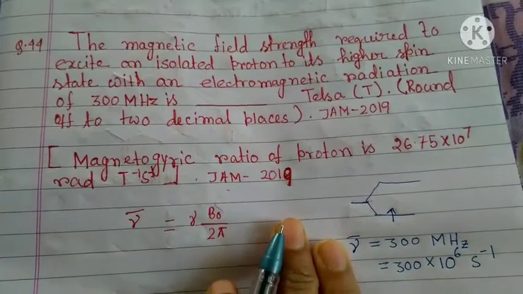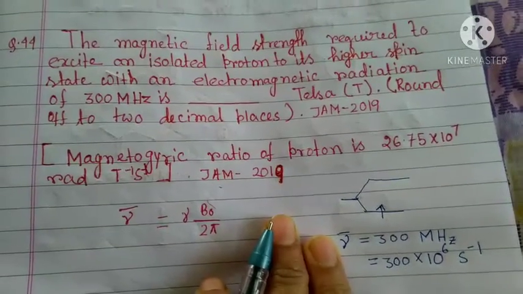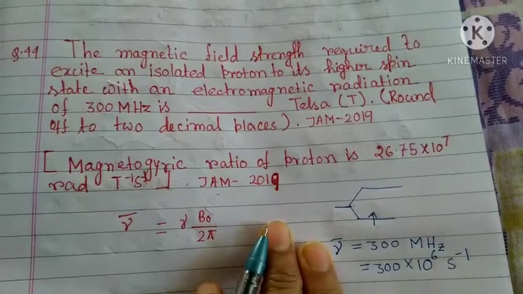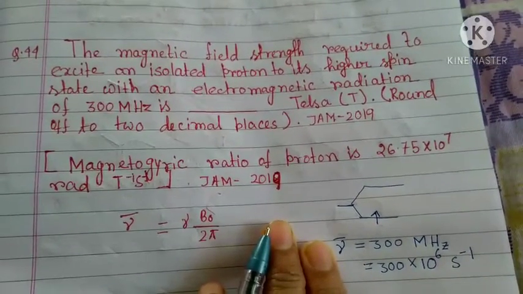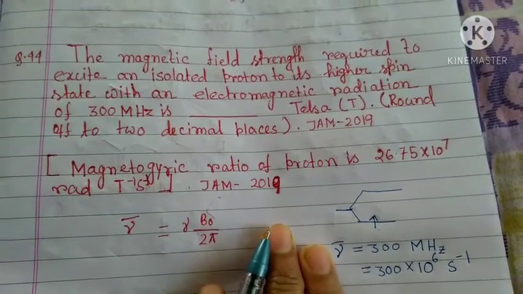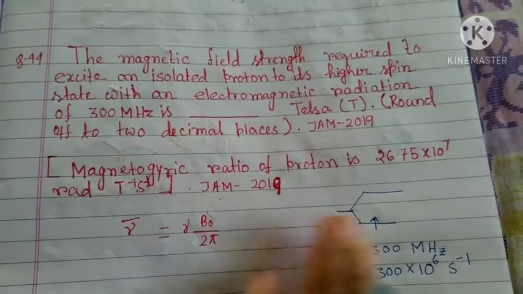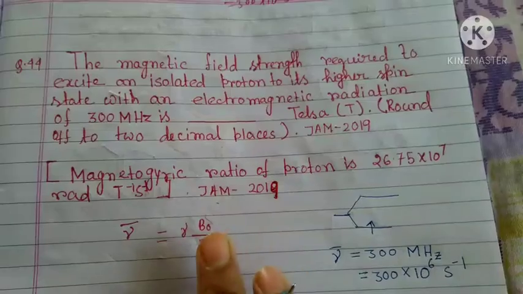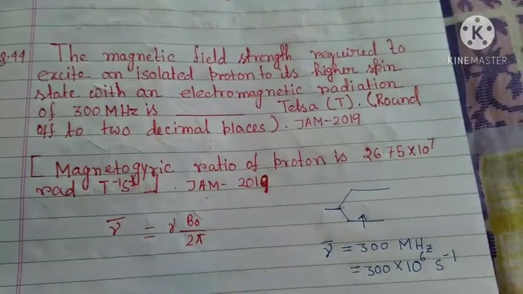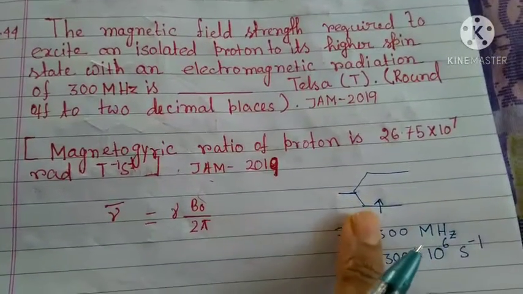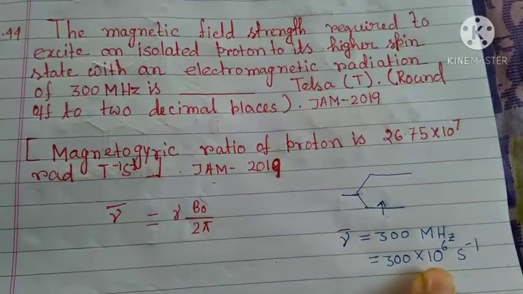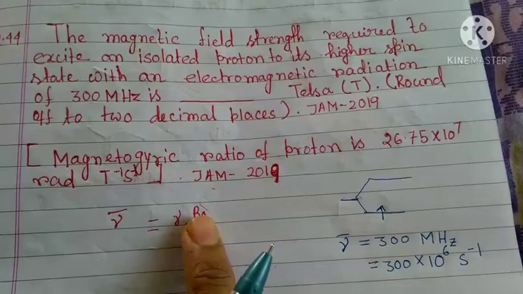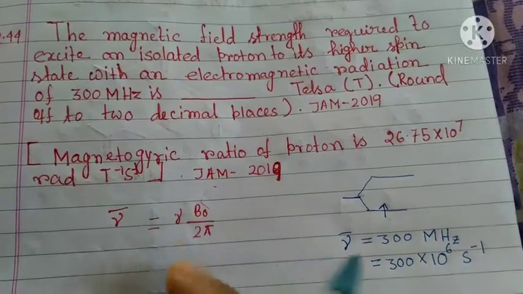Now we have to calculate the magnetic field. We have to calculate the strength of the external magnetic field applied to the proton, and the frequency at which we are exciting the proton is also given. So we need to calculate the magnetic field strength.